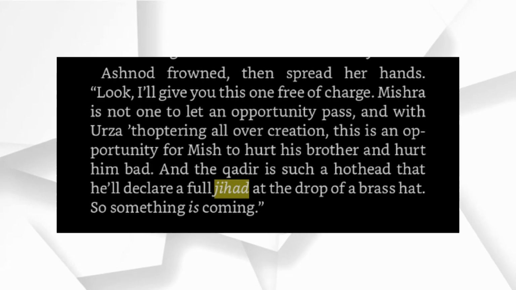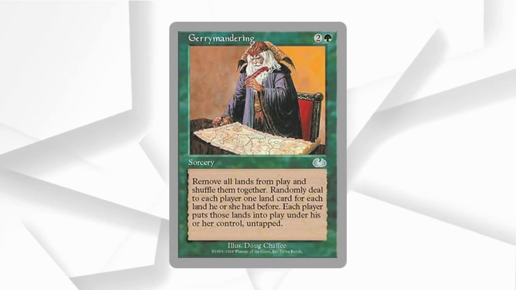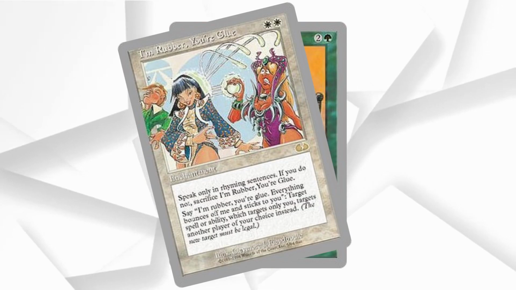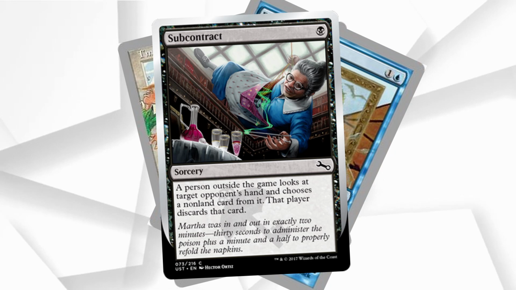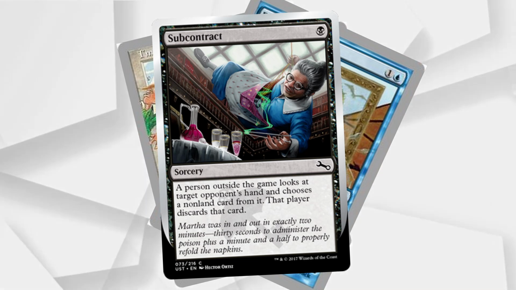There's a lot of these that are just like phrases, and I just assume they'd fit into Magic because there's canon versions of like jihad and other weird words like that in the books. And so things like gerrymandering, I'm rubber, you're glue, framed, all that kind of stuff, subcontract, that all just... It fits in here. It fits. Let's say it fits, okay?